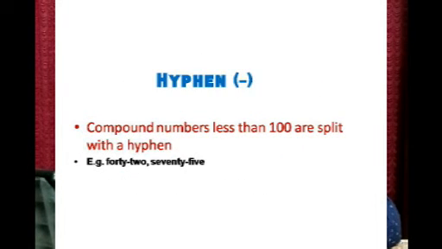Next, compound numbers less than 100 are split with a hyphen. So, when we are using numbers below 100, we can use a hyphen, like 42, 75 and all that.